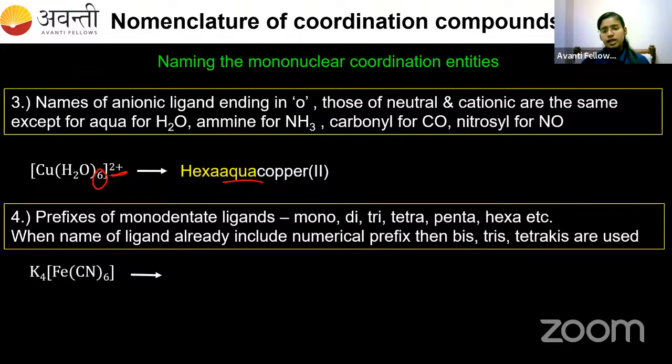Prefixes for monodentate ligands should be mono, di, tri, tetra, penta, hexa, etc. When the name of the ligand already includes a numerical prefix, then you have to use bis, tris, tetrakis, etc. Suppose in this complex I have 6 ligands. So 6 means what do I have to use? Hexa. And CN is called cyanido. We know that we have to start the name of the complex with potassium because that is the cation. So what could be the name of this complex?